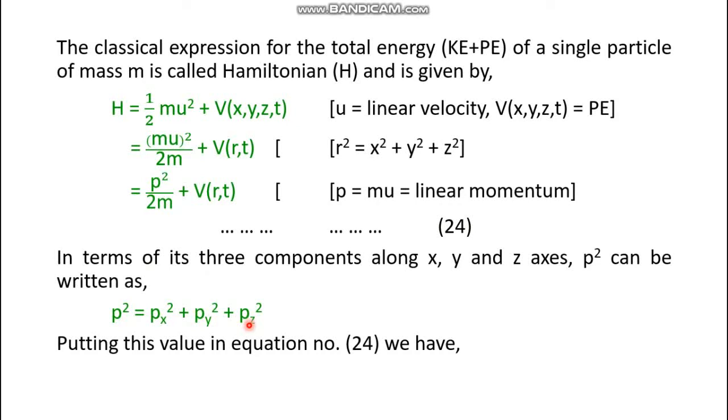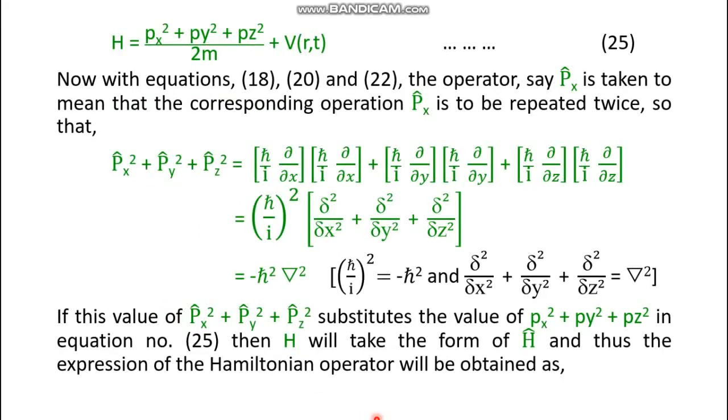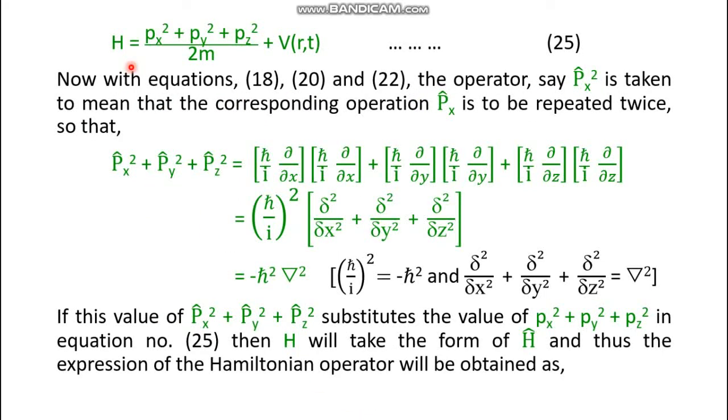If this value of p squared as a function of its three components replaces p squared in equation number 24, then we have the expression of H as a summation of two terms. In the first term, in the numerator we have px squared plus py squared plus pz squared, and in the denominator we have twice m, plus the second term, which is the potential energy as a function of the radial position and time.